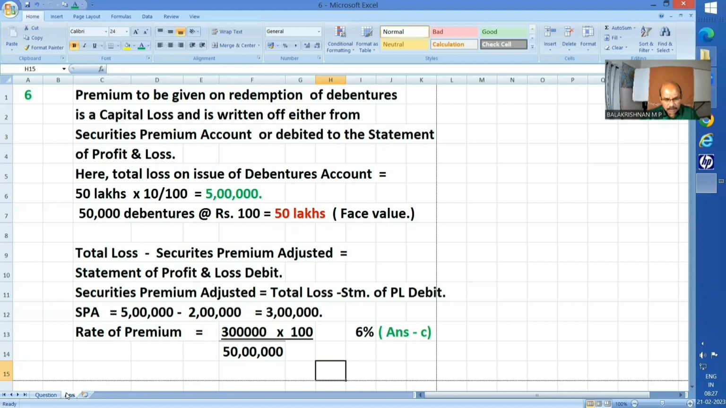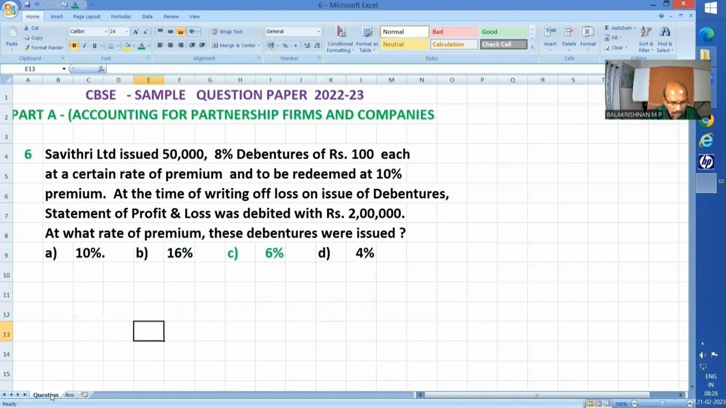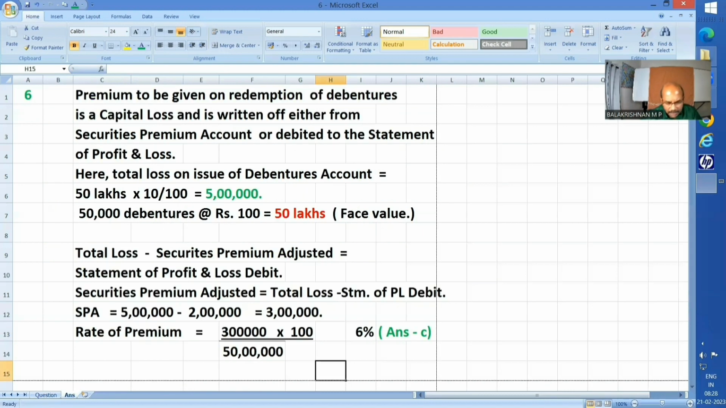And these figures have been given to us. We have just found out 5 lakhs as the total loss. So 5 lakhs minus 2 lakhs. 2 lakhs has been given to us, na? They have clearly given 2 lakhs. Statement of P&L debited with ₹2 lakhs, right? So 5 lakhs minus 2 lakhs, 3 lakhs is the securities premium adjusted.